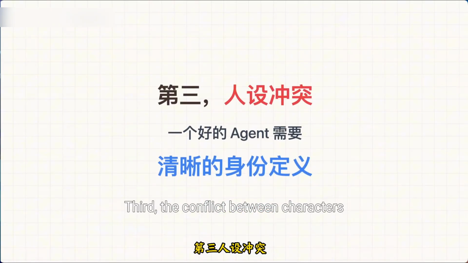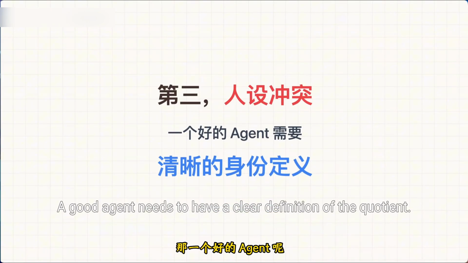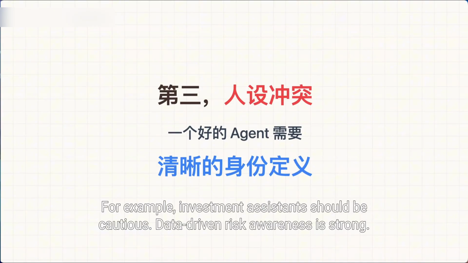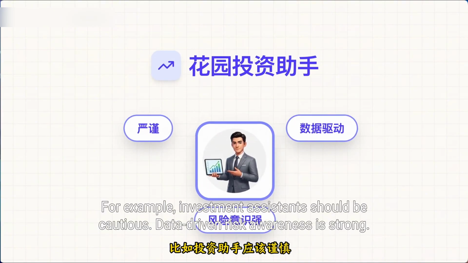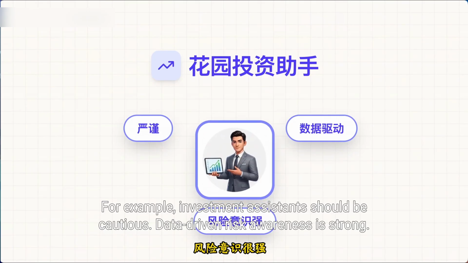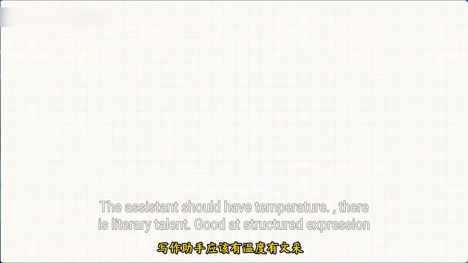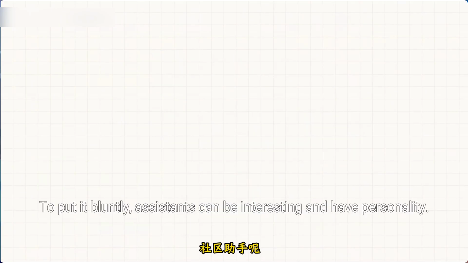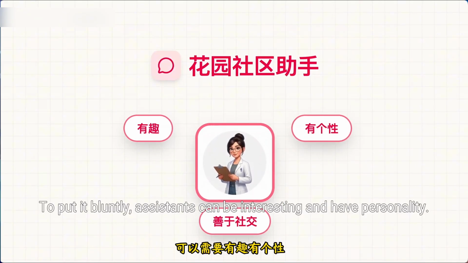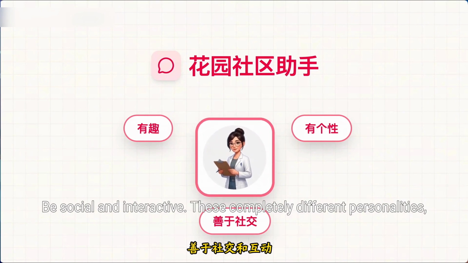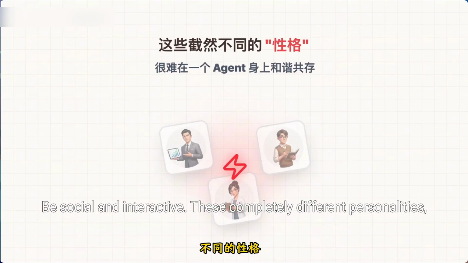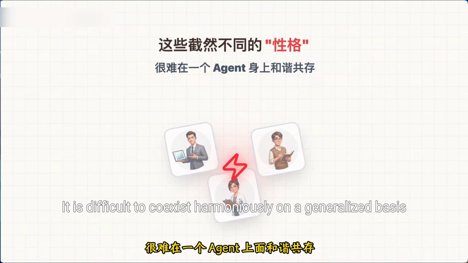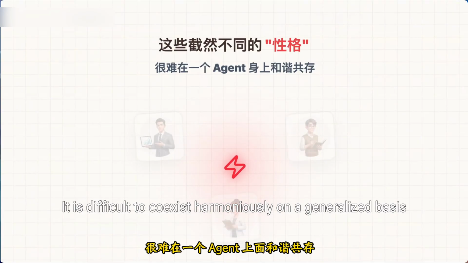Third, the conflict between characters. A good agent needs a clear definition of persona. For example, investment assistants should be cautious, data-driven, with strong risk awareness. The writing assistant should have warmth, literary talent, and be good at structured expression. To put it bluntly, community assistants can be interesting and have personality, be social and interactive. These completely different personalities are difficult to coexist harmoniously in a generalized agent.